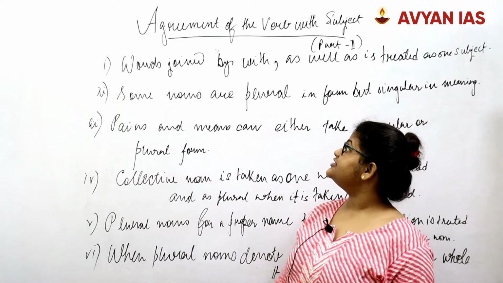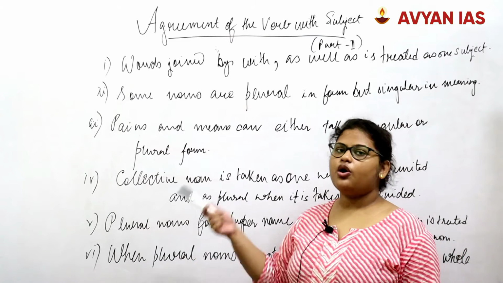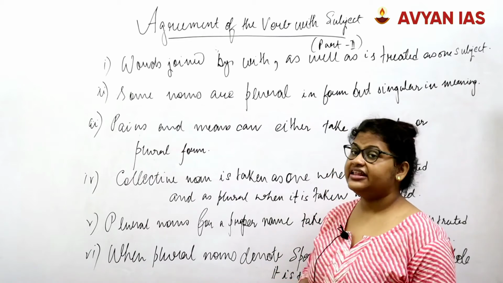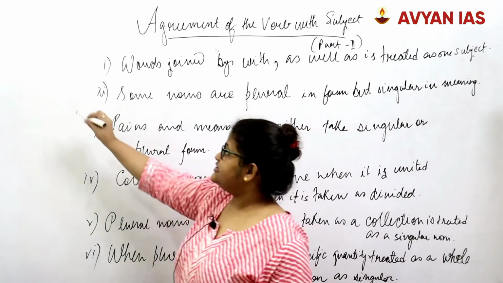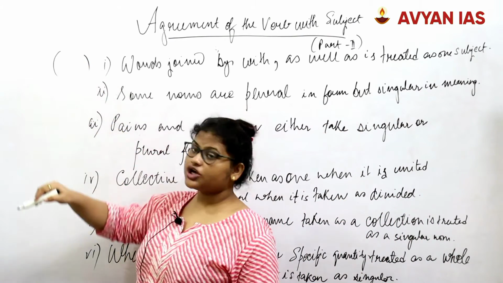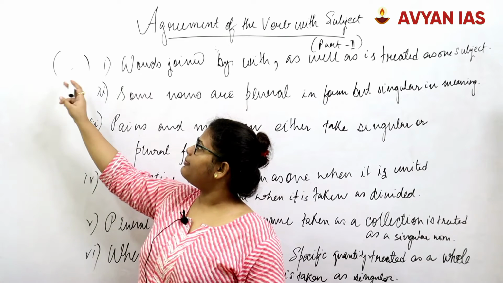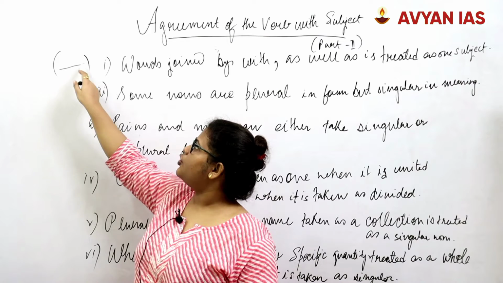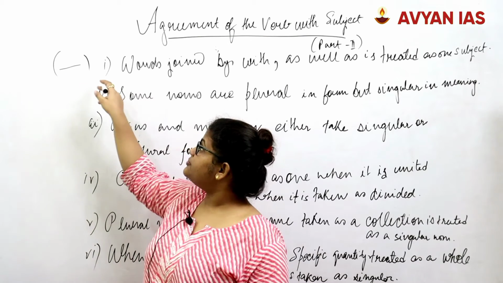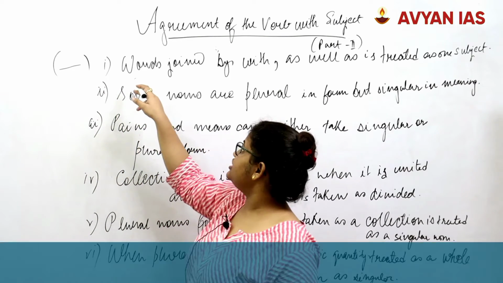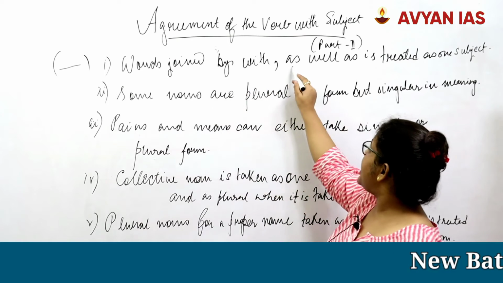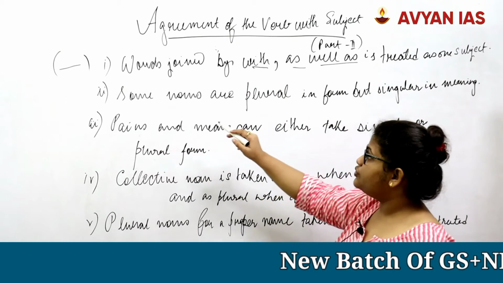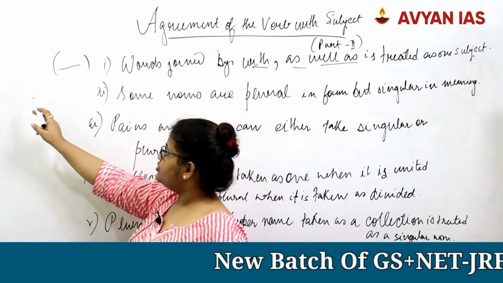The first one is: words joined by with or as well as are treated as parenthetical. What do we mean by the word parenthesis? It is something that comes within brackets. You might know from mathematical calculation that anything that comes in the bracket is taken as one quantity together. So similarly in our language also, when we join the words by using as well as or with, we will treat it as a singular subject.